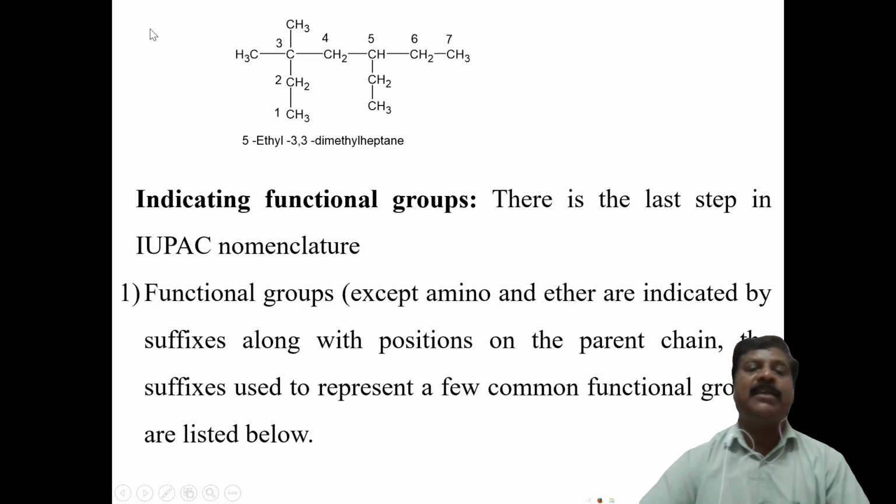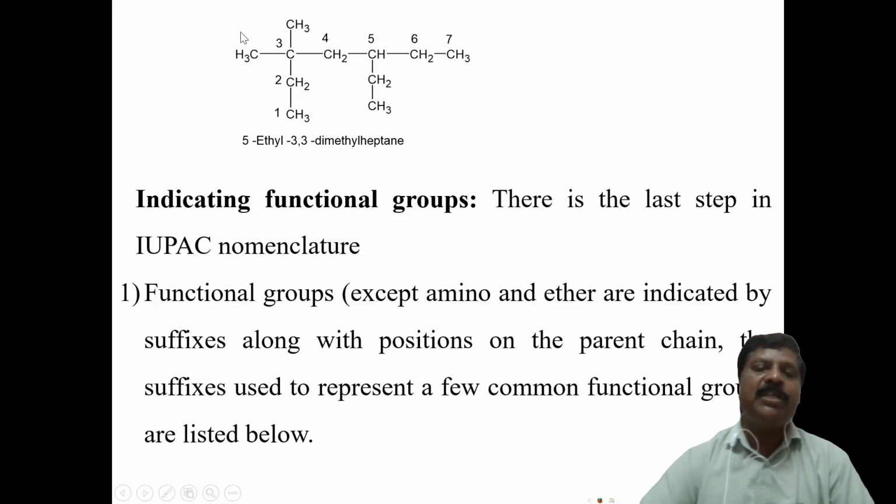Okay. Now, for example, here an ethyl group is there, here an ethyl group is there, here a methyl group is there. Therefore, diethyl will come, and then methyl will come. Actually, for this compound, suppose we are numbering 1, 2, 3, 4, 5, 6, 7.